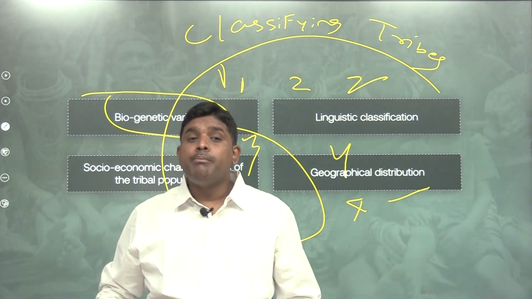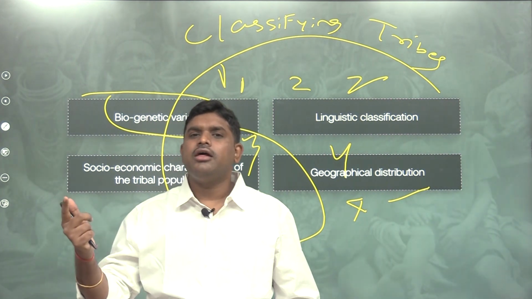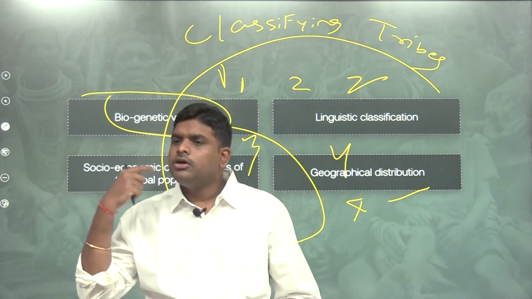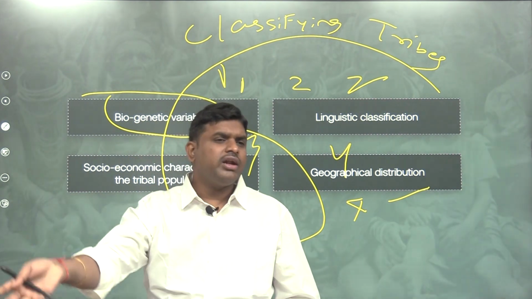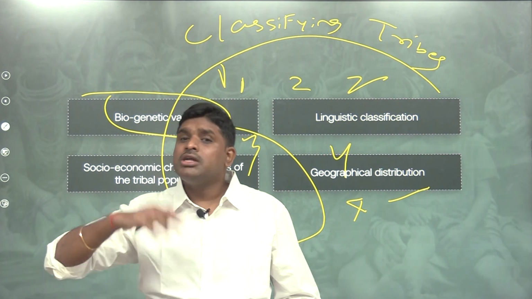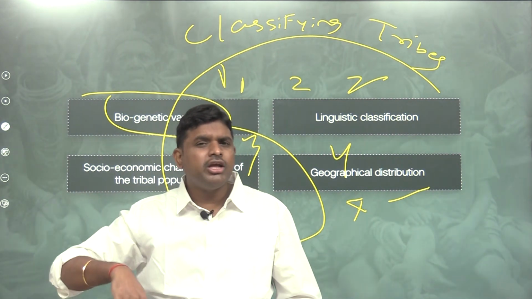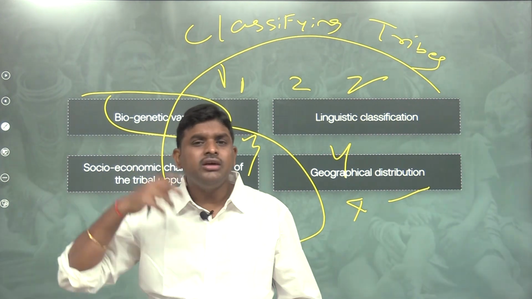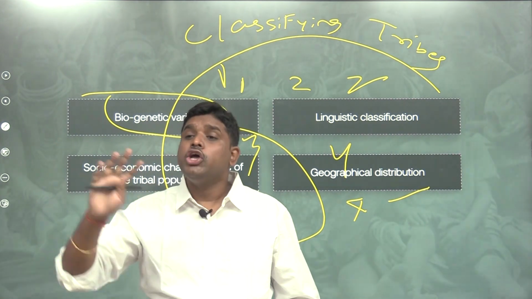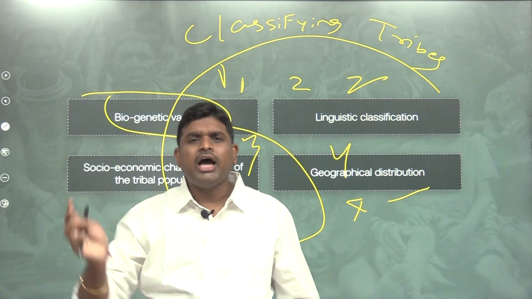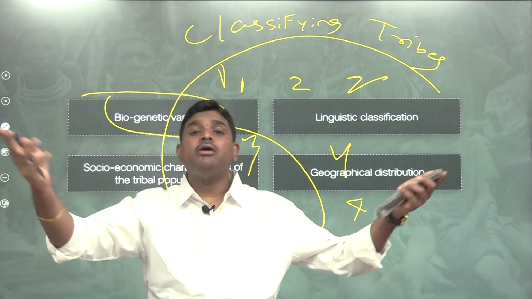Biogenetic variability. Biology is because of genes, and these genes are variable. I look alike, you look alike? No. You are different, I am different. You look different, I look different. Why? Because my biology is different, your biology is different. Why are your biology and my biology different? Because your genes are different, my genes are different. You are genetically different, I am genetically different. You have your own form, I have my own form, polymorph.